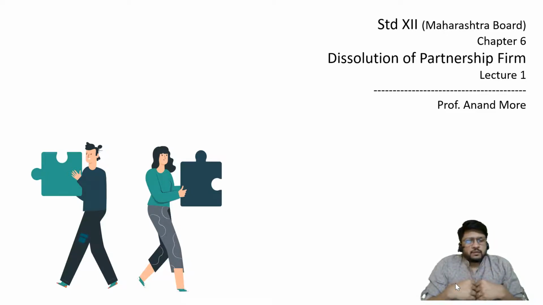So as an accountant, what is the role to be played by us when a partnership is dissolved, when the business of partnership is discontinued, when assets of the partnership are sold off, when the liabilities of the partnership are paid off, and the capital of the partners is returned back to them, and then everybody goes back home? In such a situation, what is the role to be played by the accountant? What are the accounting entries to be passed? Which ledger accounts will be prepared? What should be the order of entries? These are the points which we are going to discuss today.